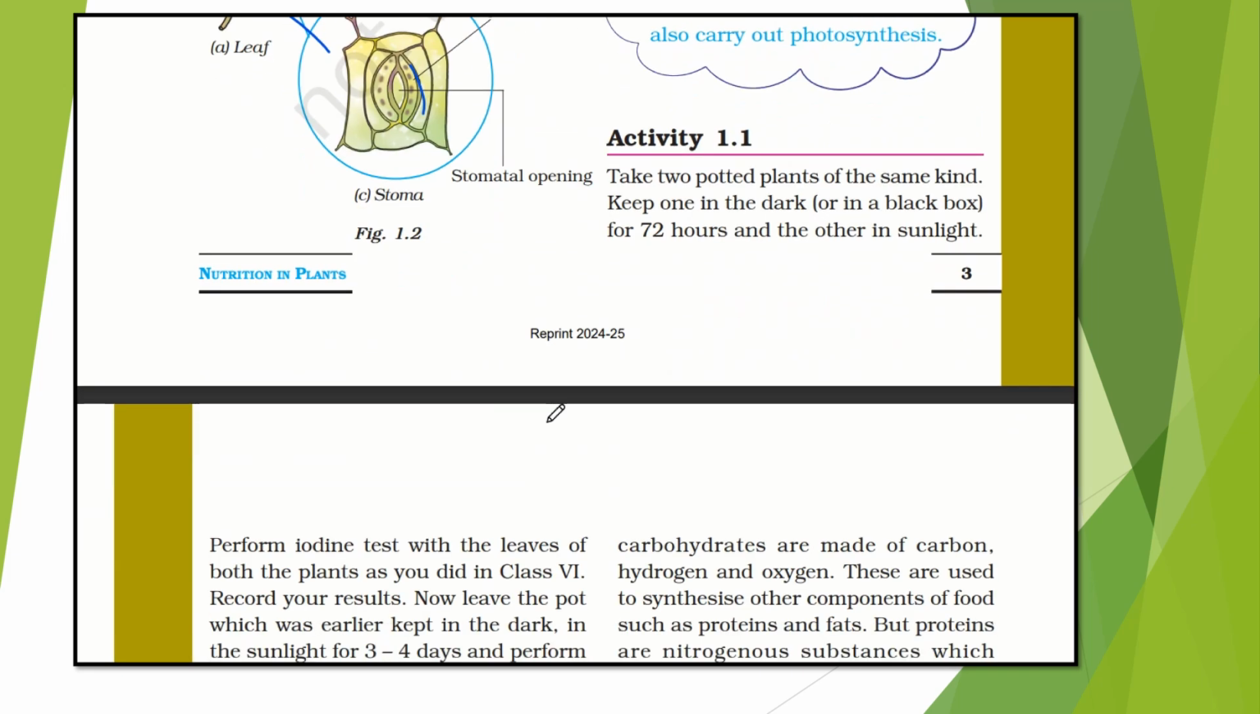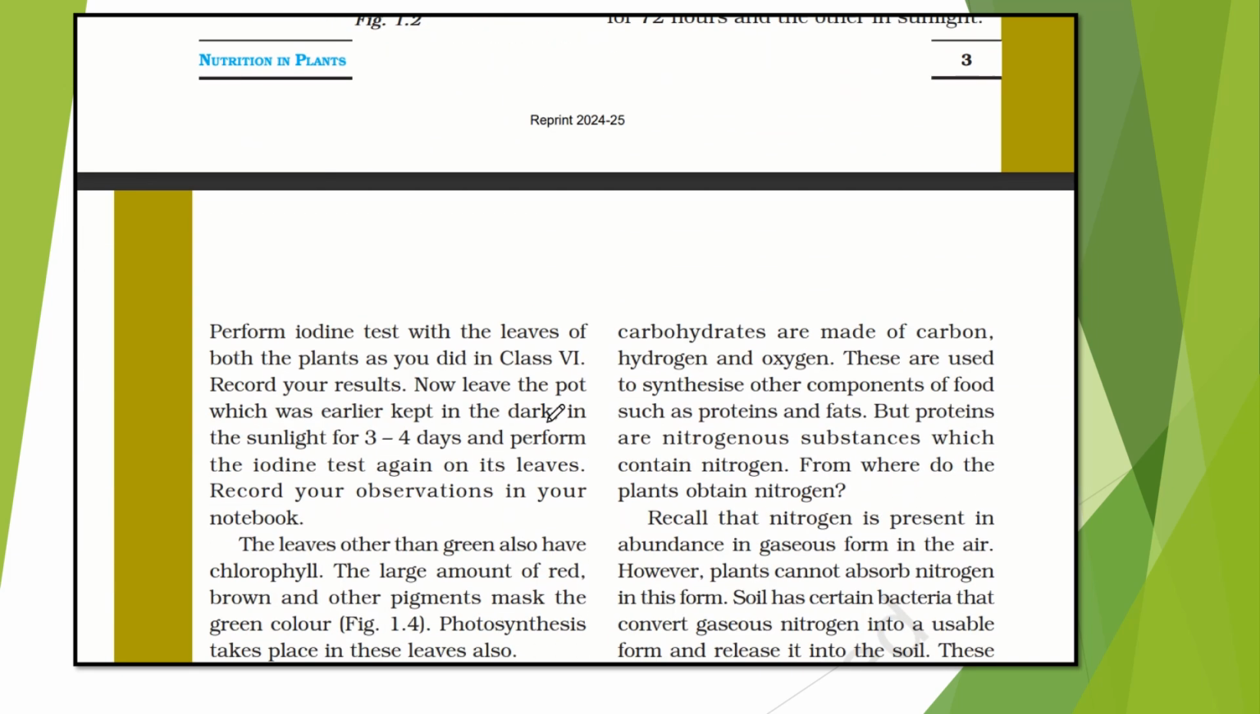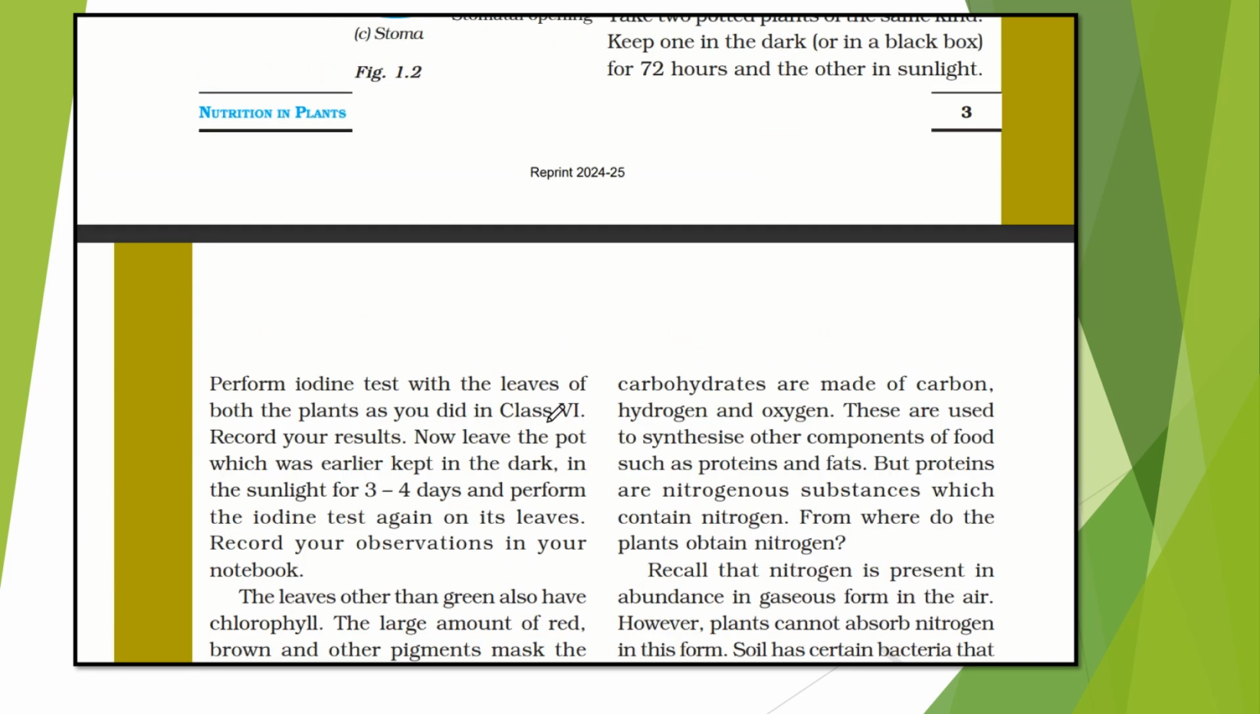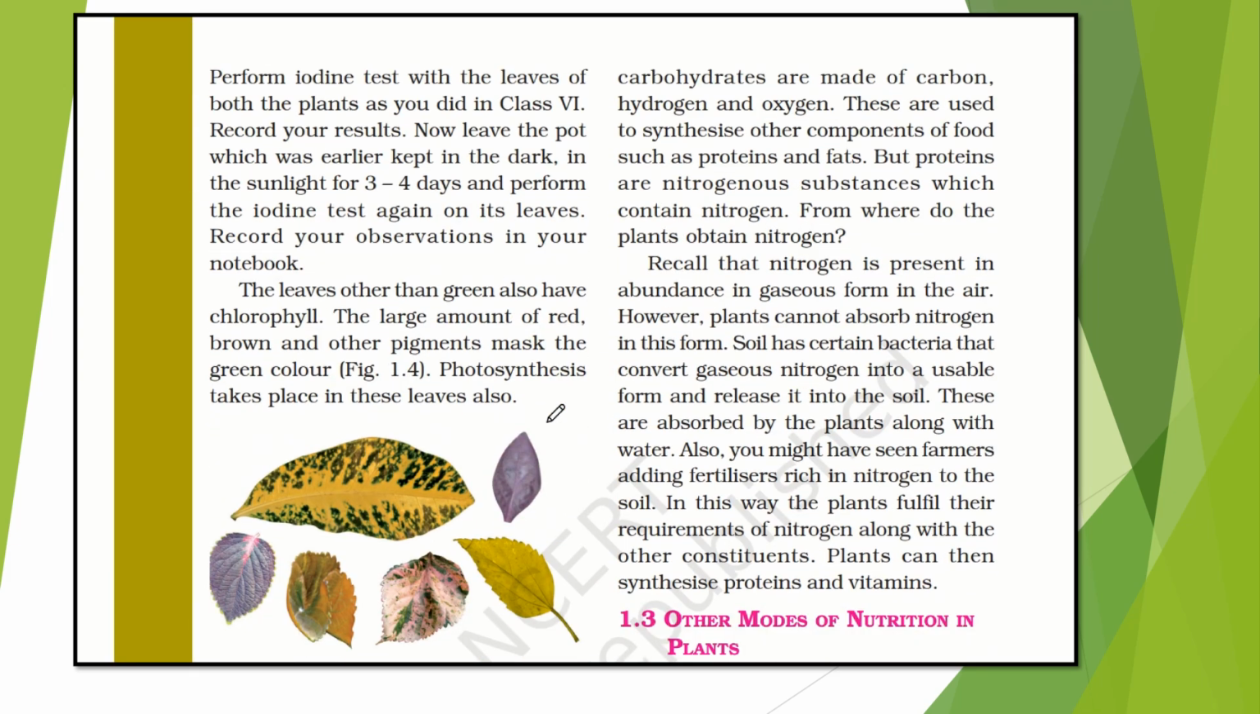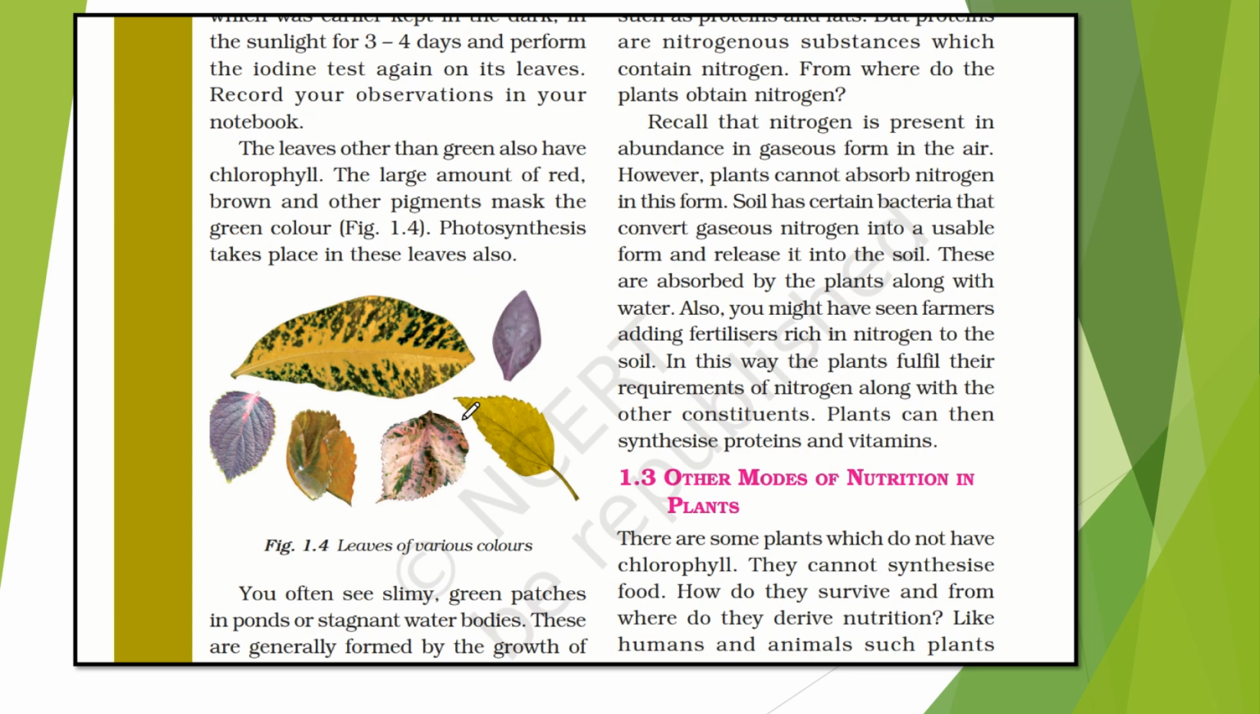Now we have one activity here, the test for starch. We already did it in our class 6th. The leaves other than green also have chlorophyll. A large amount of red, brown and other pigments mask the green color. So photosynthesis takes place in these leaves also, but because of these other colors, photosynthesis does not happen 100%.